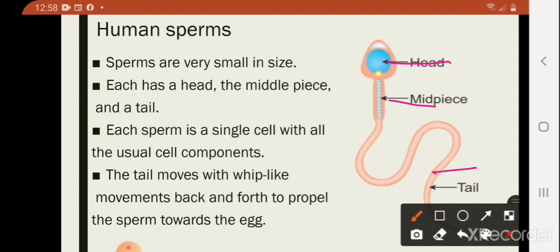Each sperm is a single cell with all the usual cell components. Human sperms are very small in size and single celled, and each has a head, middle piece and a tail. The tail moves with whip-like movements back and forth to propel the sperm towards the egg. That is what the tail does.